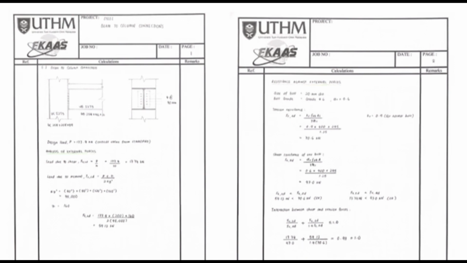We proceed with the interaction between shear and tension forces. Using the formula stated, the value must be less than or equal to 1.0. In this project, we got 0.98, which is less than 1.0. So the design is okay, and we can proceed to construct the steel structure using the proposed bolt size and number of bolts. And that's it. Thank you.